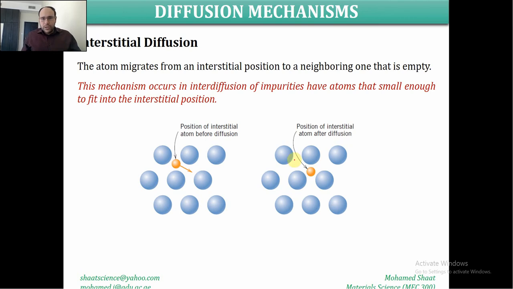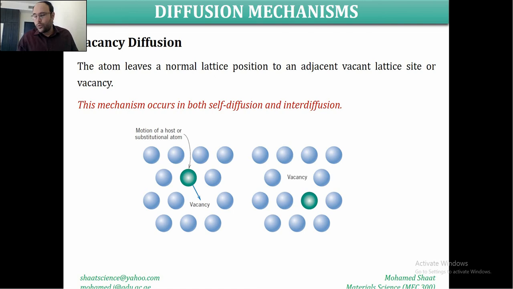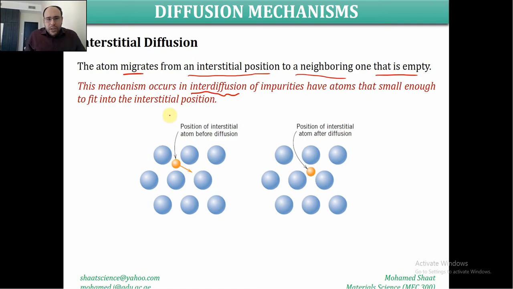But in interstitial diffusion, the atom migrates from an interstitial position to a neighbor one that is empty already. This is likely to happen in interdiffusion only. Why interdiffusion only? There is no possibility for this in self-diffusion. Interstitial means that there should be an impurity atom, of a different material type, inserted in between the gaps between these different atoms.